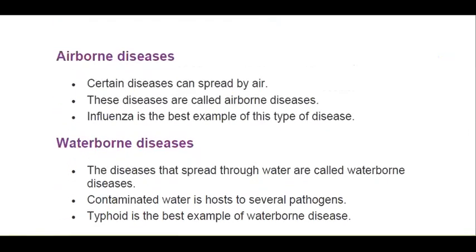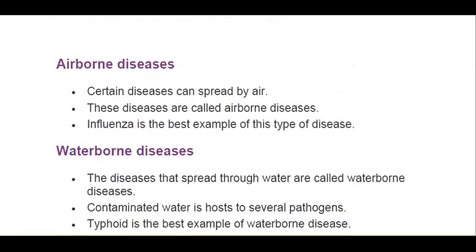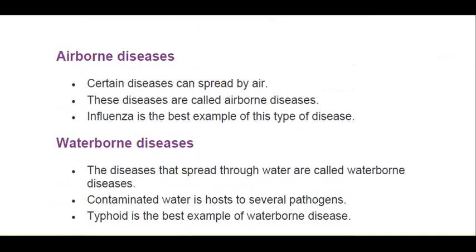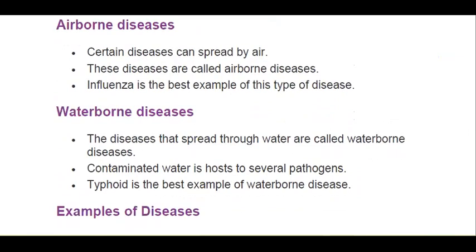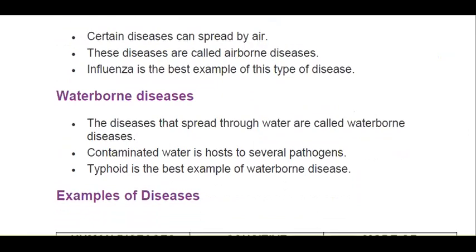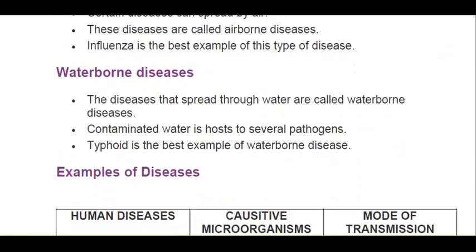Now we go over to the airborne diseases. Airborne diseases means what? The diseases that are spread by air. These are called airborne diseases. The most common example is influenza. You can just remember the names of the diseases also. Airborne diseases, influenza. Then waterborne diseases, naturally, these diseases are spread through water. Contaminated water is a host to several pathogens. Example is typhoid. That is why you are told not to drink contaminated water. You are advised to drink only boiled water, because water can also spread diseases like typhoid, cholera, etc. These are examples of waterborne diseases.